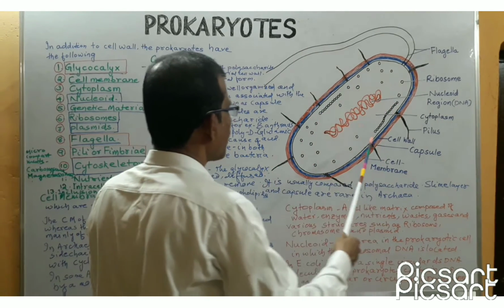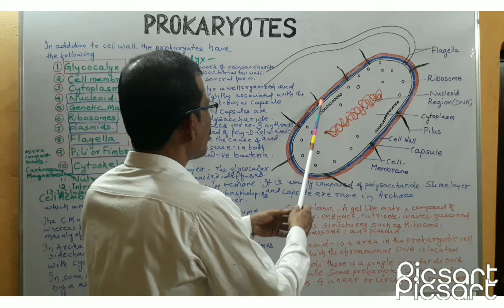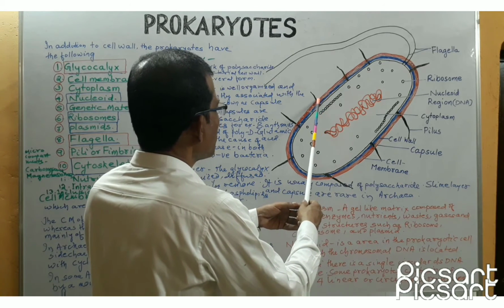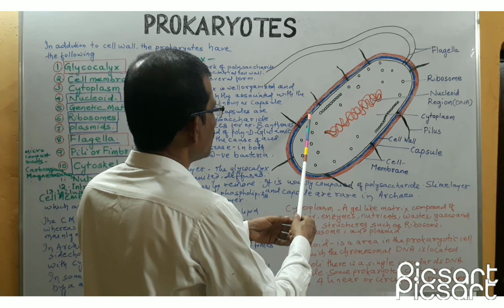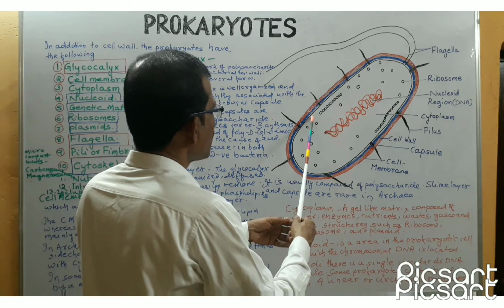In this diagram, you can see the presence of red layer. This red layer, it is the glycocalyx. Below glycocalyx there is cell wall. Below cell wall there is a cell membrane.